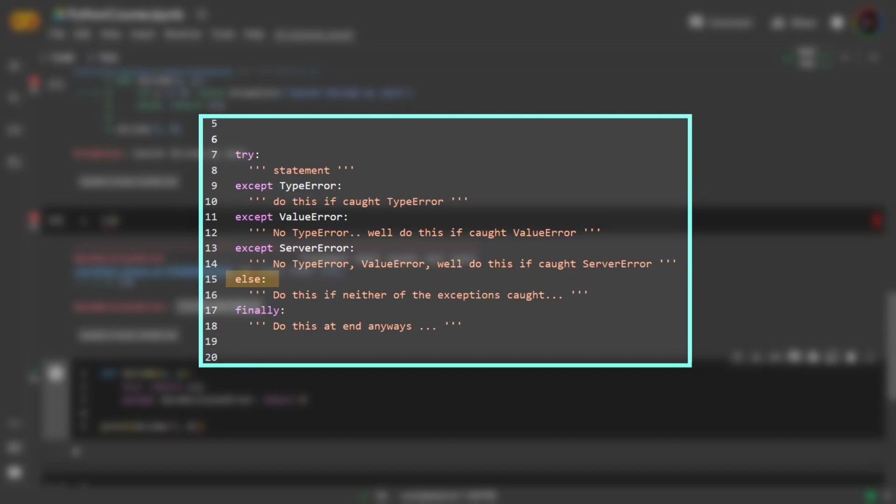What else will do is it will execute a statement if none of these exceptions are caught. And then you will have a finally block which will execute code anyways, regardless of which scenario you hit. Okay? So let's see a use case of this.